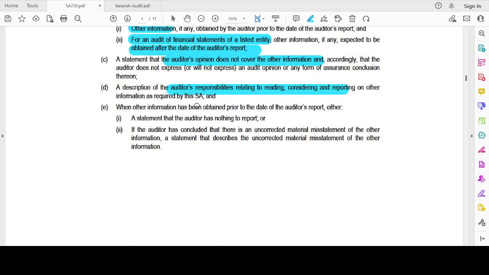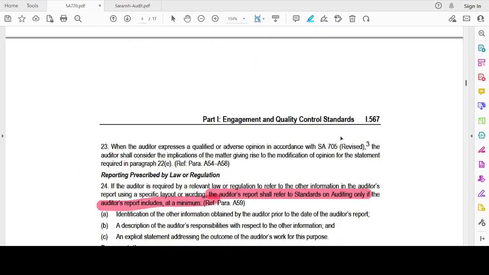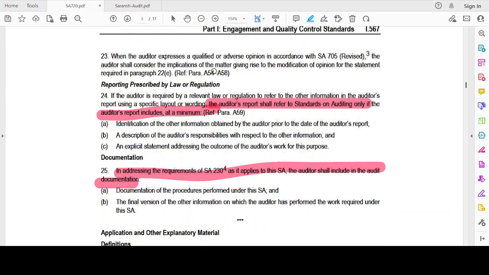When other information has been obtained, the auditor's report includes either a statement that the auditor has nothing to report, or, if the auditor has concluded that there is an uncorrected material misstatement of other information, a statement that describes the uncorrected material misstatement of the other information. Now, when the auditor expresses a qualified or adverse opinion, the auditor shall consider the implications of the matter giving rise to the modification for the statement required.